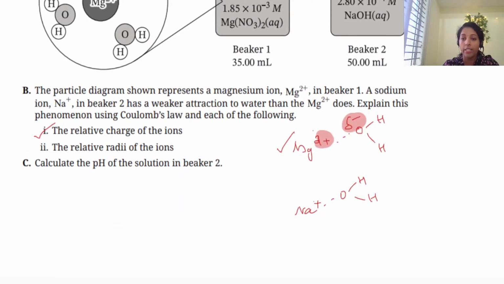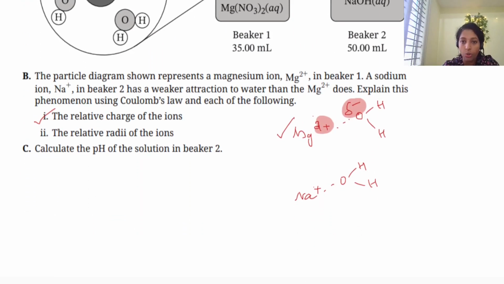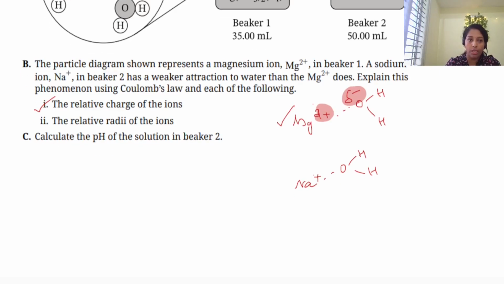Beaker 2 is NaOH solution. NaOH, you know, it's a strong base. So definitely, if it is 2.80 times 10 to the power of negative 4 molarity of NaOH, what is the OH minus concentration? That is also the same. The NaOH concentration is equal to the OH minus concentration because it is a 1:1 ratio also. So 2.80 times 10 to the power of negative 4 is the OH minus.